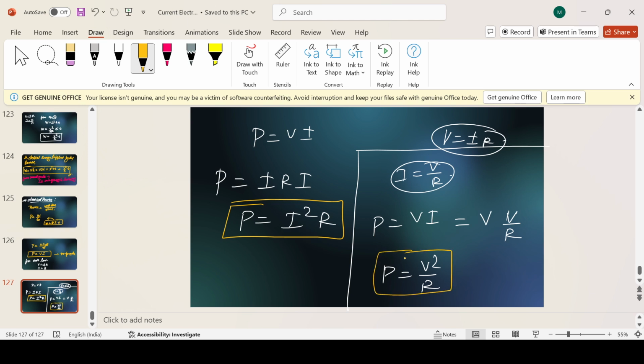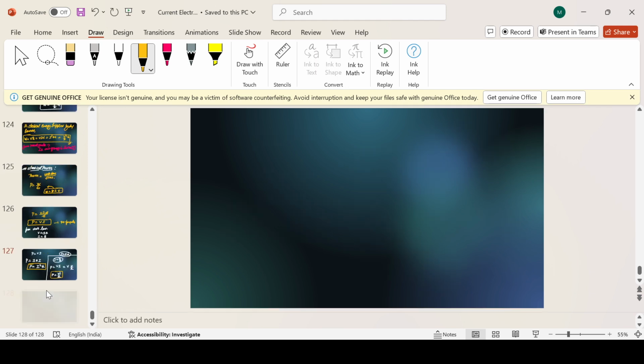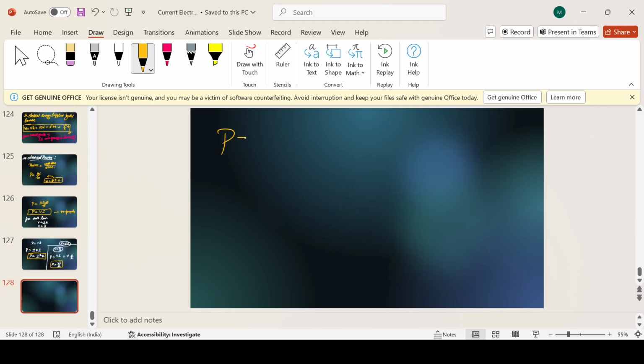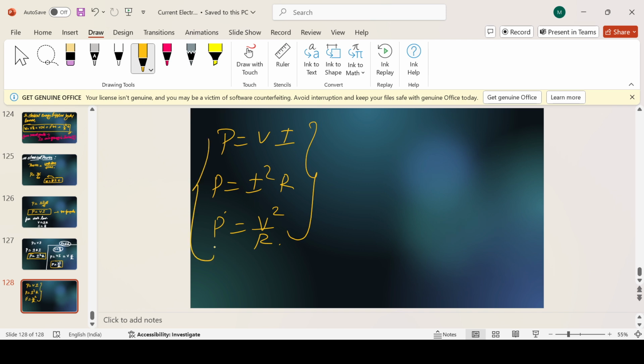Yes, sir. Okay, so now we have the three formulas for power. What are these formulas? P equals VI, P equals I squared R, and P equals V squared by R. So these are the three formulas for power.